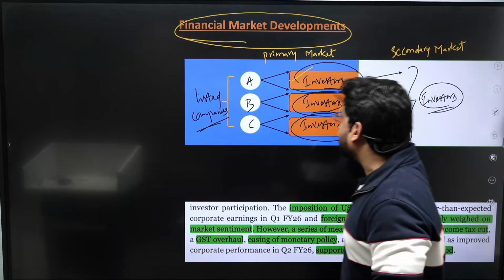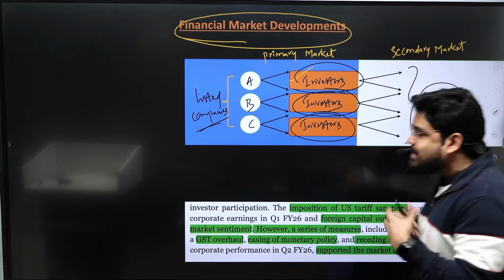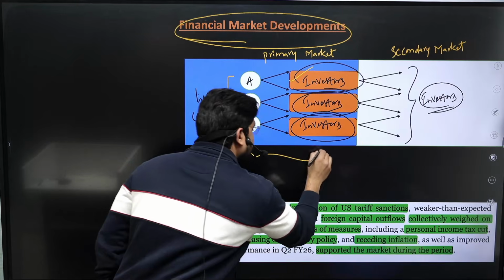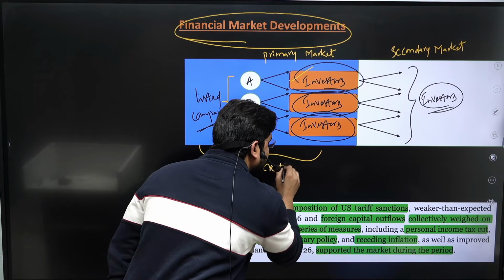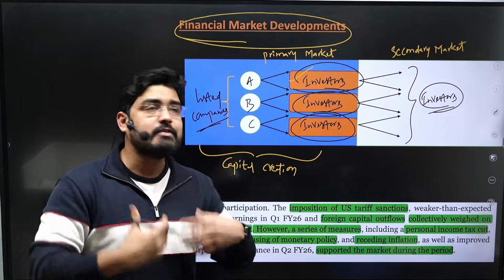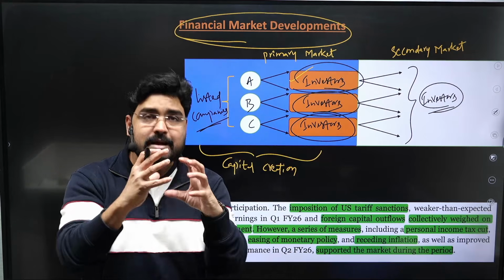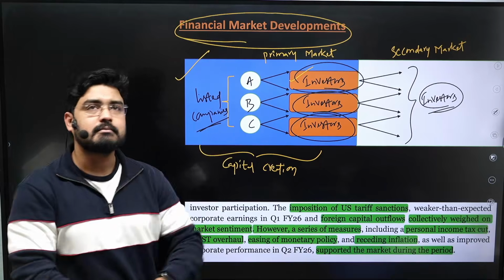Both primary market and secondary market are important. The role of the primary market is to create the capital. So this is important for capital creation in the first place. That means this is where new securities are issued and which are purchased by the investors, thereby creating the capital. So primary markets are very important.